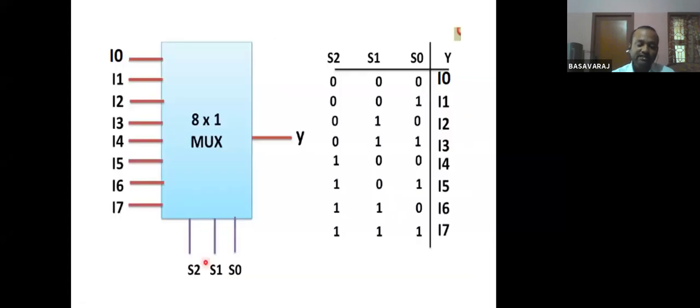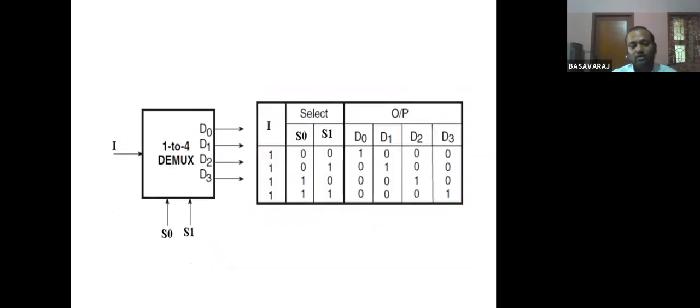Now whenever we discuss a multiplexer, we also discuss its opposite. These multiplexers and demultiplexers are used in communication systems. The opposite of a multiplexer is the demultiplexer. Multiplexer, I said, is many to one. Likewise, demultiplexer is one to many.